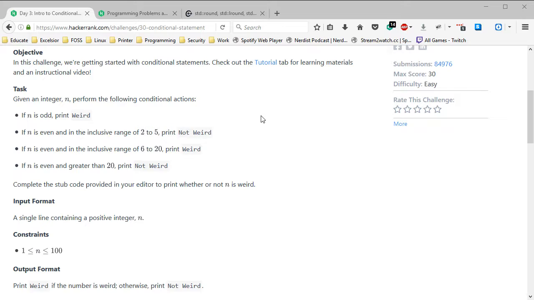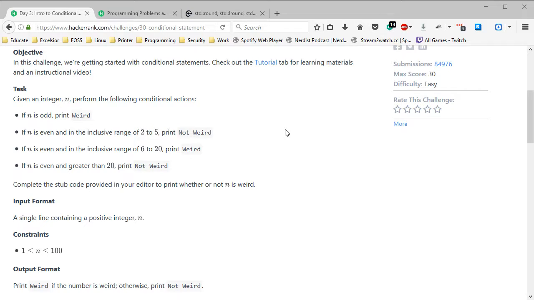Alright, given an integer, perform the following conditional actions. If n is odd, print weird. If n is even and in the inclusive range of 2 to 5, print not weird. If n is even and in the inclusive range of 6 to 20.